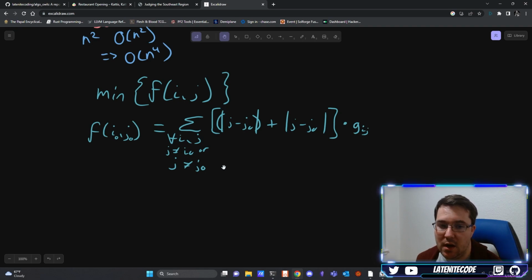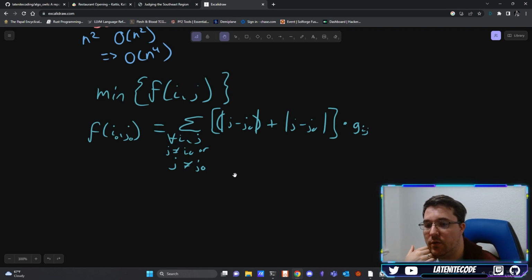It should be clear from here where our complexities come in and what we need to do as part of our solution. We need a matrix to store the Gijs, which we're going to get from our inputs. We're going to need a nested for loop, because it's for i and j, so that's our n squared. And then since we need to minimize over all i, j, we're going to have another nested for loop. That's not really the business we should be in, but that's where we find ourselves. And like I said, if brute force works, we take it.